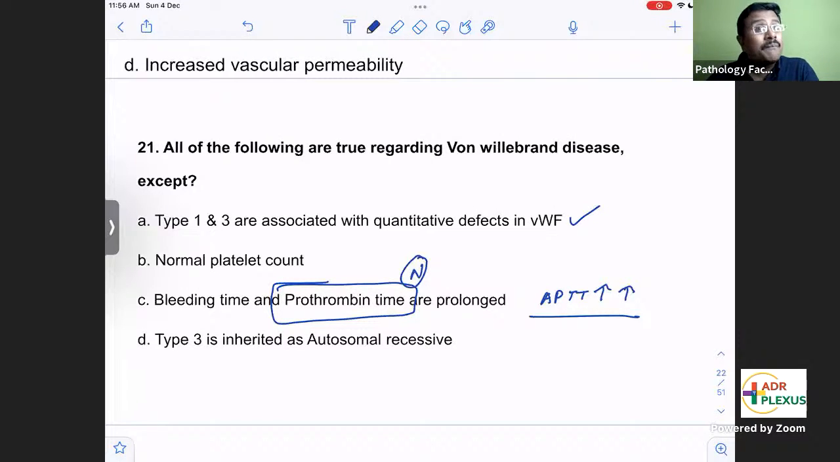This is right. Platelet count will be normal. There is nothing to do with the platelet count. Platelet count will be normal in von Willebrand disease. Only the platelet function is defective. Type 3 is inherited as autosomal recessive. Type 1 and 2 are autosomal dominant. So here, this option is the wrong option.